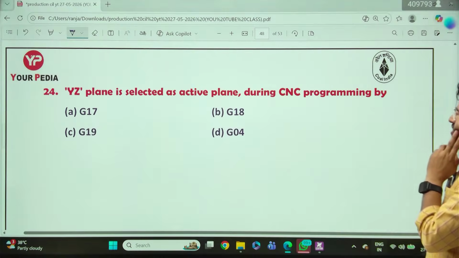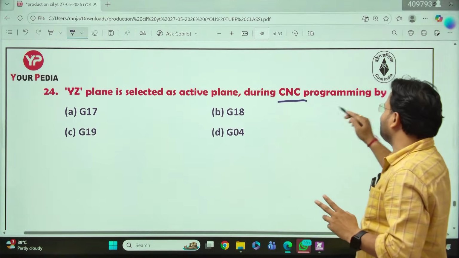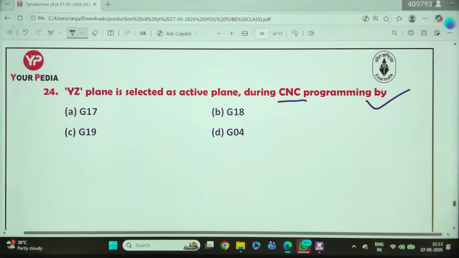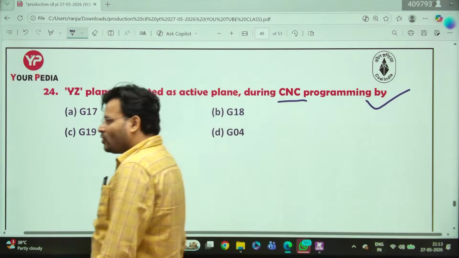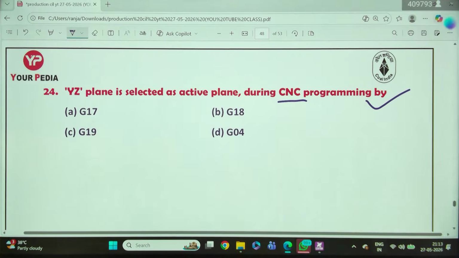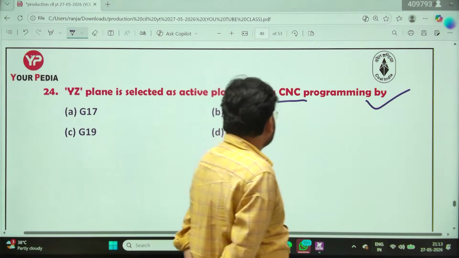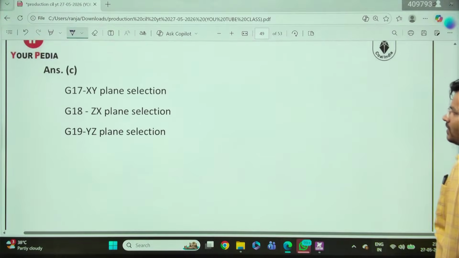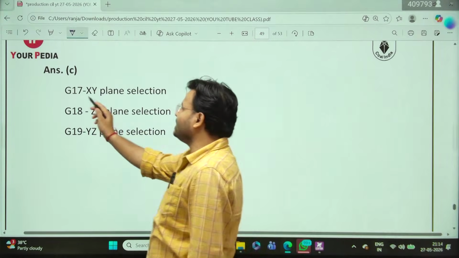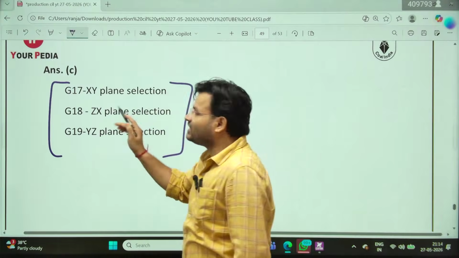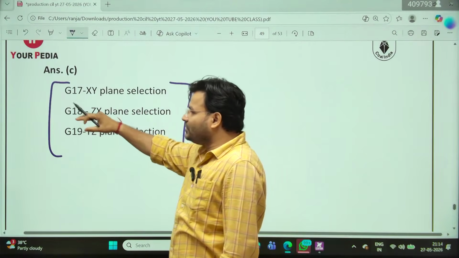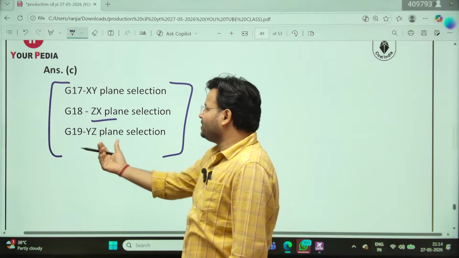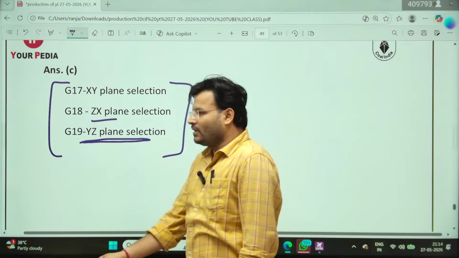The YZ plane is selected as the active plane during CNC programming by G17, G18, G19, G04. What will be the code in that case? YZ plane. This is a question from CNC. So my dear friends, remember that XY plane, G17, G18, G19 is called the family of planes. G17 if you have to cut in the XY plane, G18 if you have to cut in the ZX plane, G19 if you have to cut in the YZ plane. Right? So keep that in mind.